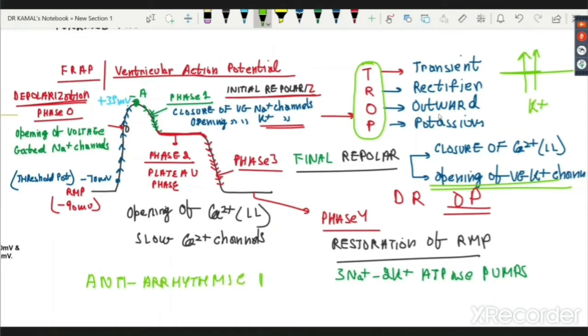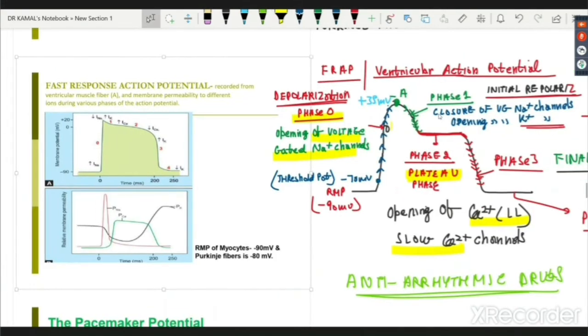So a lot of anti-arrhythmic drugs are used depending on which phase I would like to act on. This will be taught to you in pharmacology. Once you go there, they will expect you to know phases 0, 1, 2, 3 in detail. Again, I'm telling you, please remember clearly the reason for plateau. It is very, very important: slow calcium, or long-lasting calcium. Remember the reason for depolarization: voltage-gated sodium. So where is calcium, where is sodium? You should be absolutely clear where sodium is involved and where calcium is involved.